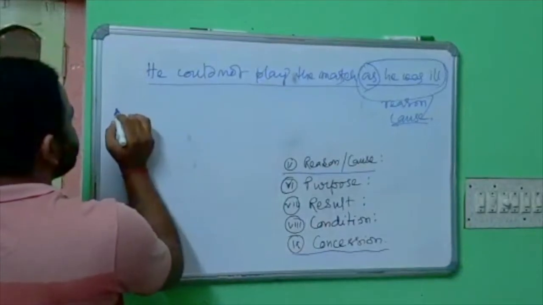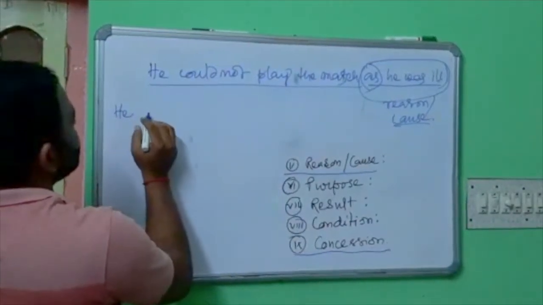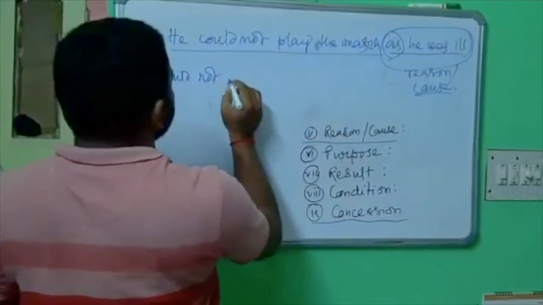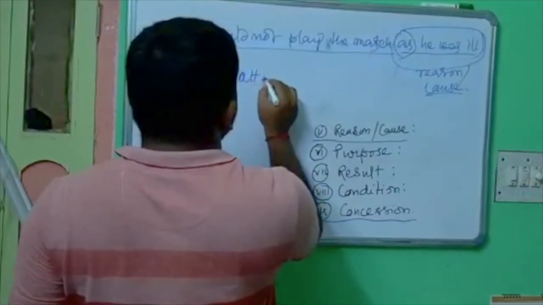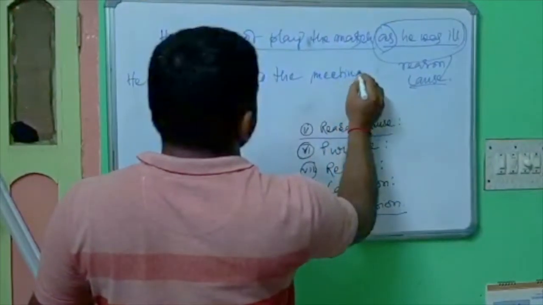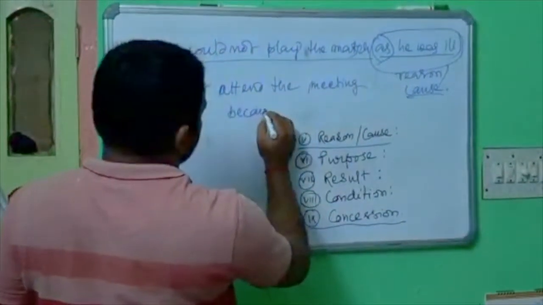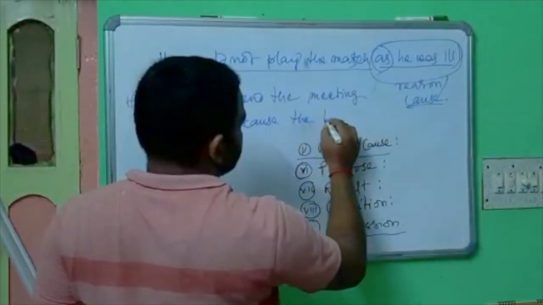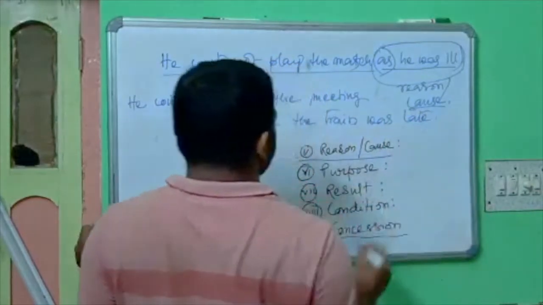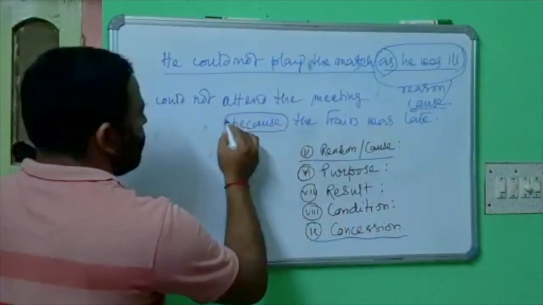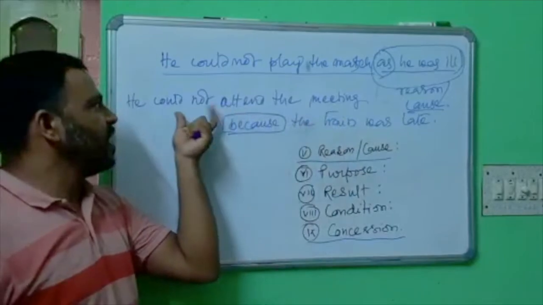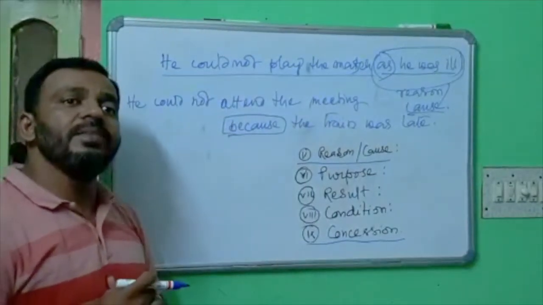Another example: he could not attend the meeting because the train was late. Here, because is the linking word that connects the two sentences. The train was late and he could not attend the meeting.